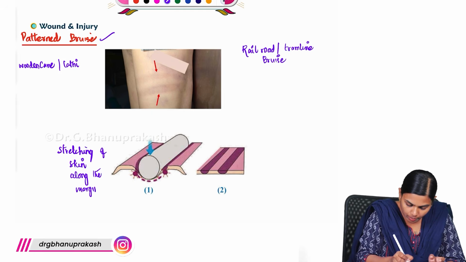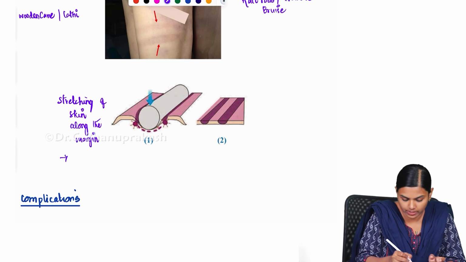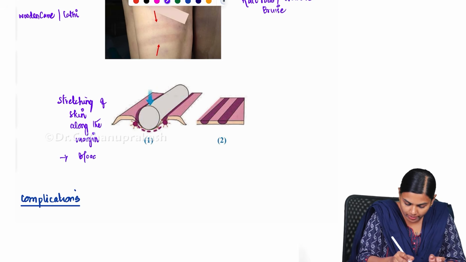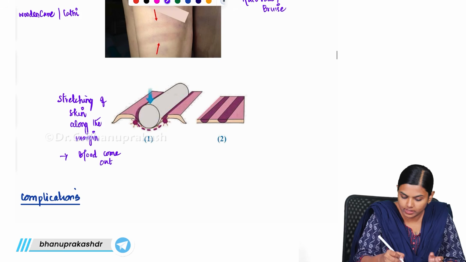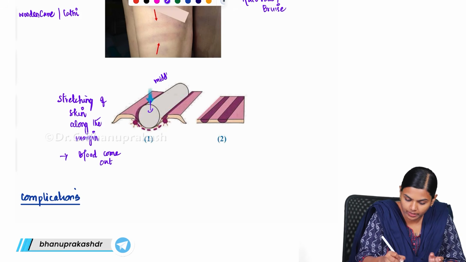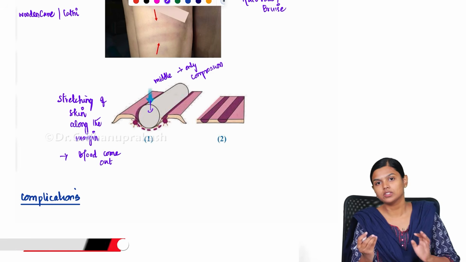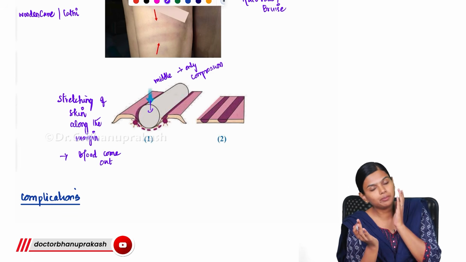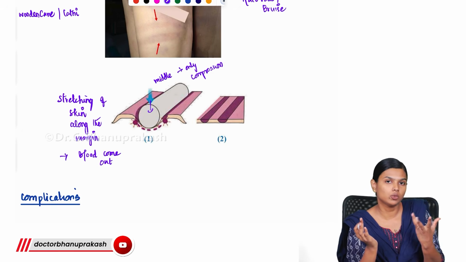And there, the blood vessels will extravasate the blood, so blood will come out because of this stretching. Over the center, over the middle, there will be only compression. If there is no bony prominence, the blood vessel will simply be compressed, and when the force is released, it will spring back to its original position.